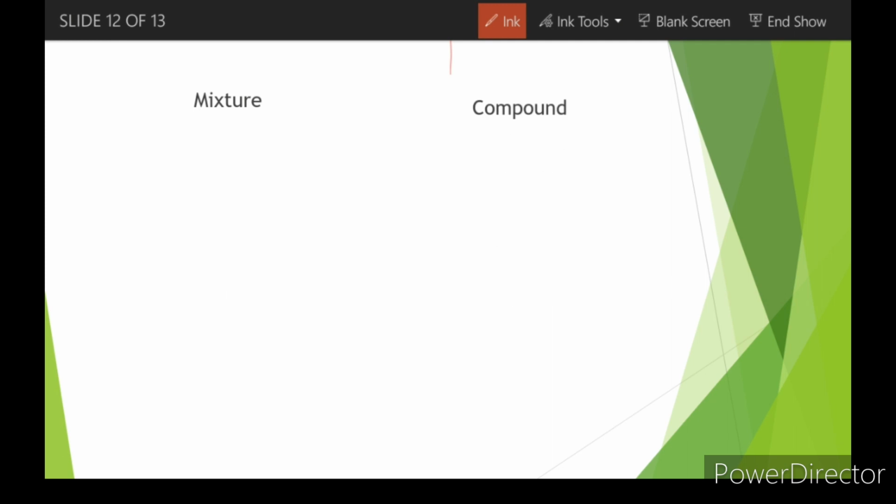Mixture and compound. Now the first difference that we will get: in a mixture, constituents are combined together not chemically but physically only. You understood that, right? In case of that iron and sulfur reaction, what happened? We are just mixing the two things. First of all, we took the container, we mixed the substances together, right? So it was just a mixture.